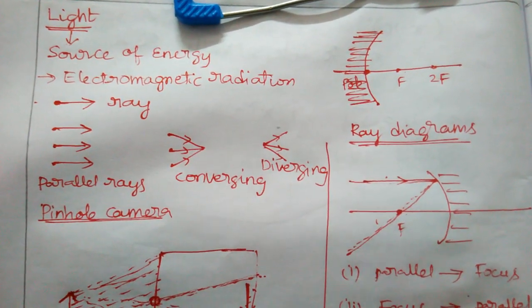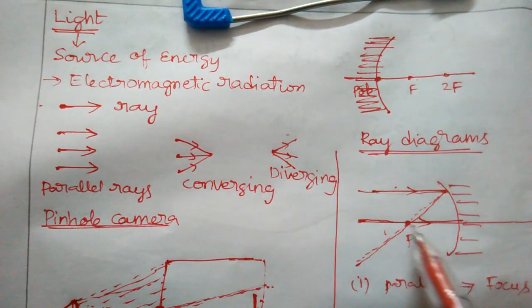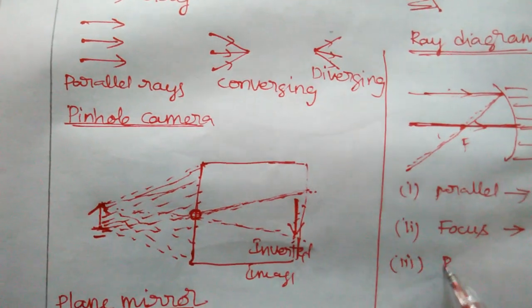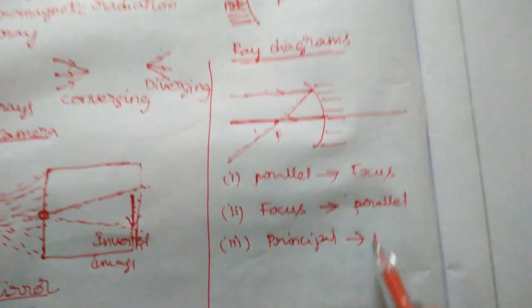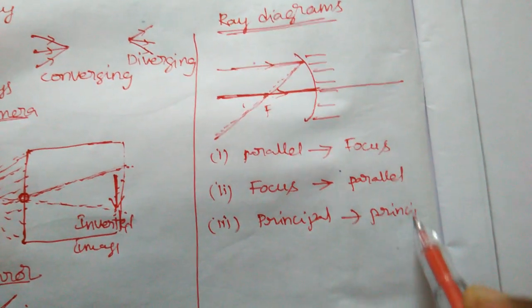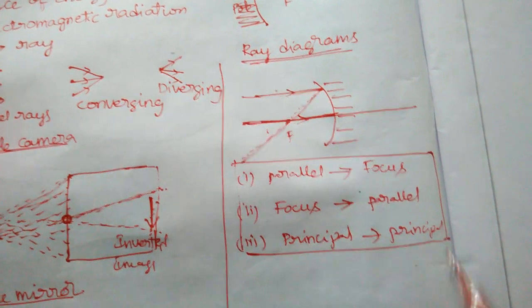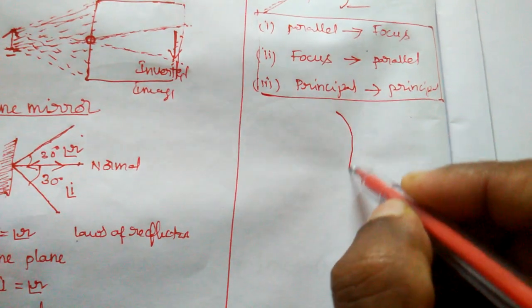And the third one, which is going through the principal axis, again it will come in that direction only. Okay, these are the three principles that we use. And there is one more, but actually no need.